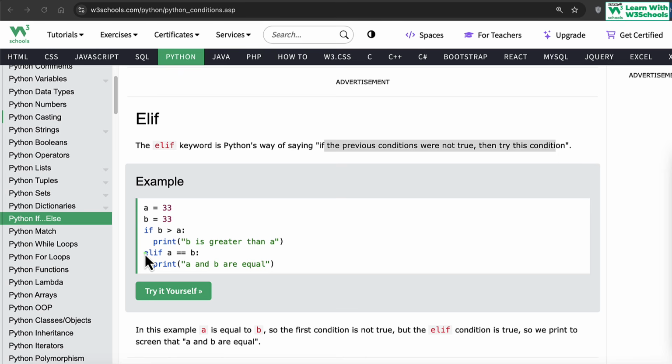So elif stands for else if. It means that we have an if inside another else if. If this condition becomes true, perfect, execute this and ignore all these lines. So these will be ignored automatically by the interpreter. However, if this statement is false, only then will this condition re-evaluate a different condition. And if it is true, again this statement will execute.